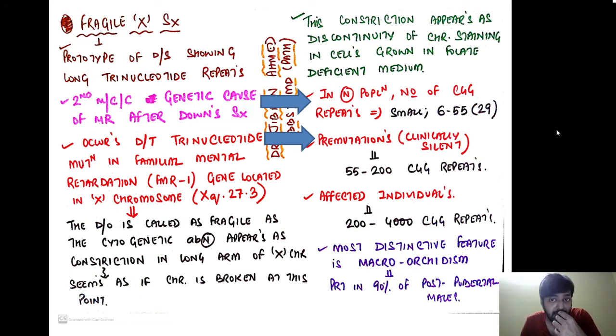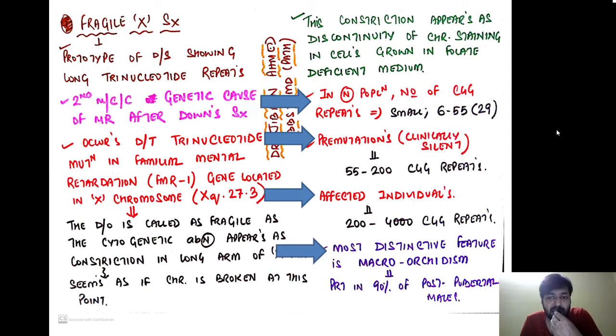More about this I will discuss later in the video. In people who are silently carrying the disease, the number of CGG repeats is 55 to 200, whereas in the affected individuals, those showing the disease, the number of repeats is 200 to 4000 CGG repeats. So in clinically silent people there are 55 to 200, and those having the disease have more than 200 repeats.